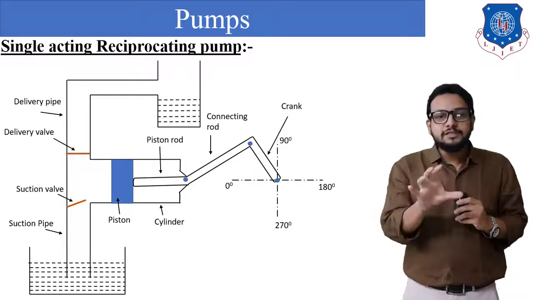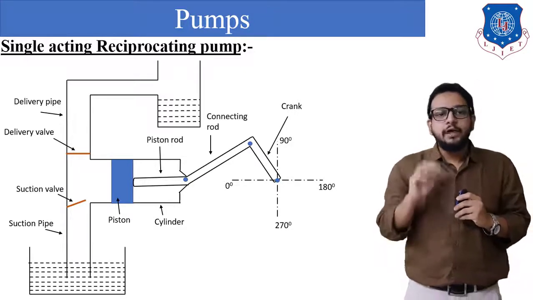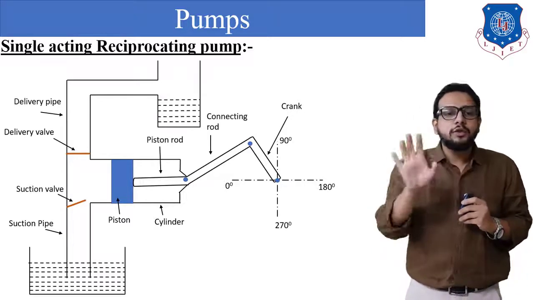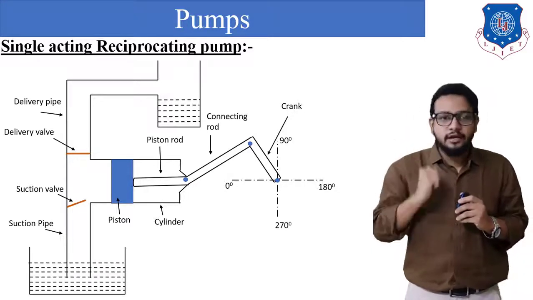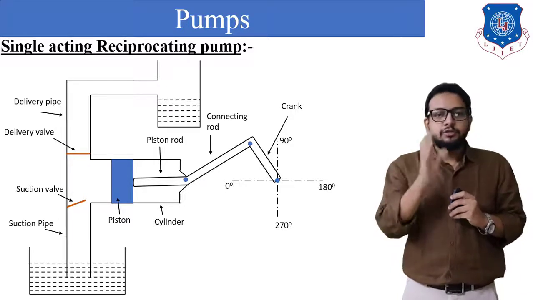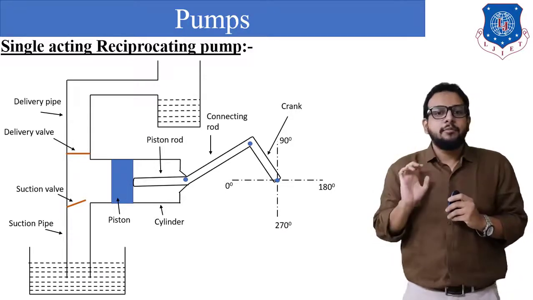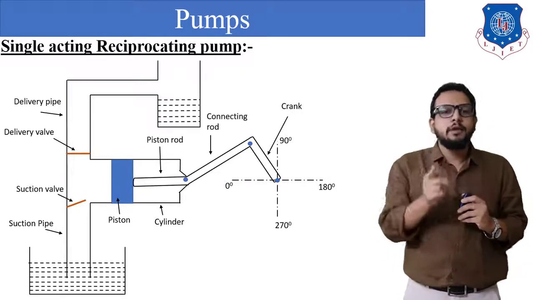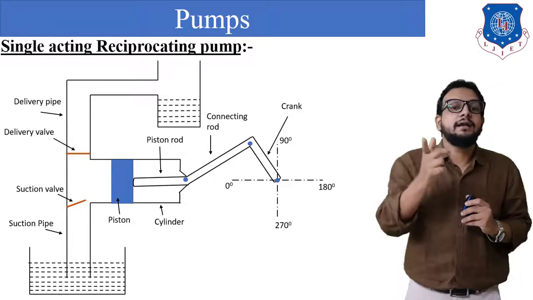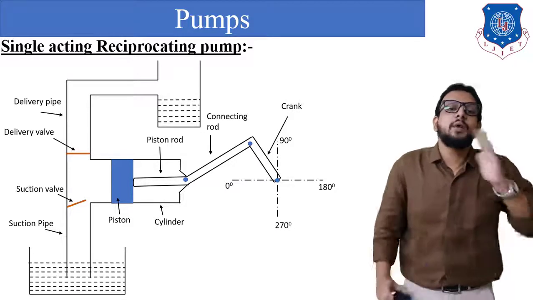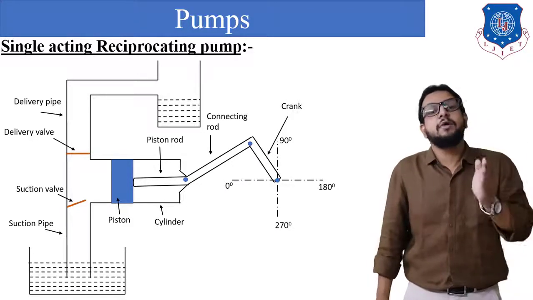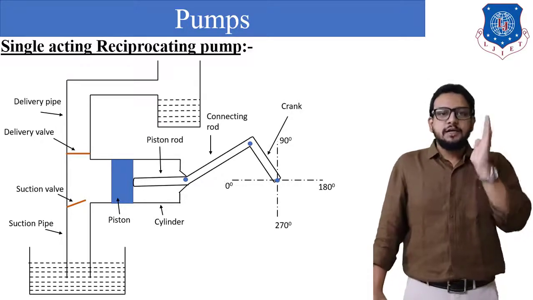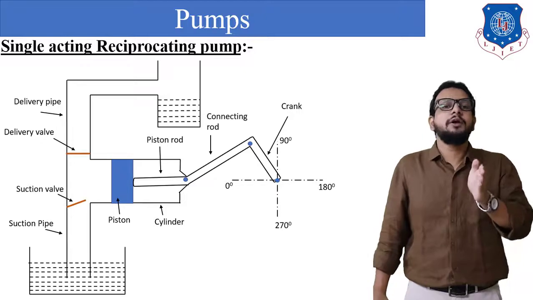Now why is it called single acting? The reason is that when suction is taking place from 0 degree to 180 degree, there is no delivery of water into the delivery tank. Very simple, right? During suction, no delivery is attempted. Only during the delivery stroke, that is from 180 to 0 degree, a delivery is obtained, and because of that it is called single acting. That is, water is delivered only from one side of the piston, and that even in an alternate stroke. So remember this condition, that in single acting, delivery will not be continuous.